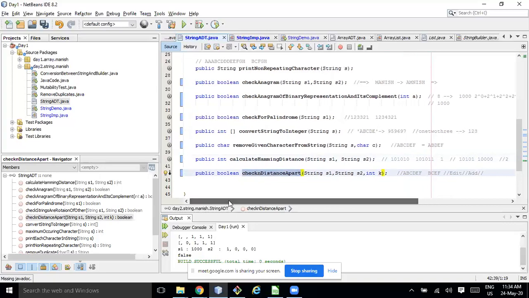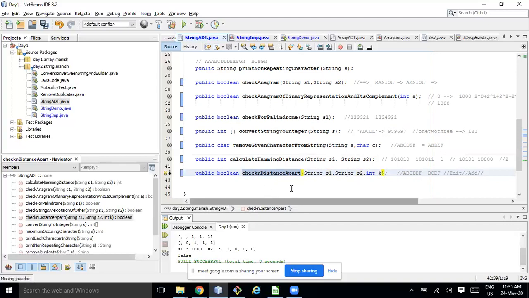Check distance apart. Because we have only 30 minutes left, we can try this one, and we'll try to discuss it in this class or maybe next class, and then we'll be moving to hashing. Then we'll learn the concept of how hashing works and all. I think someone was asking about this problem, how to check distance apart. Someone pinged me this problem and wanted to know how we can solve it. So that's why I put this problem here.